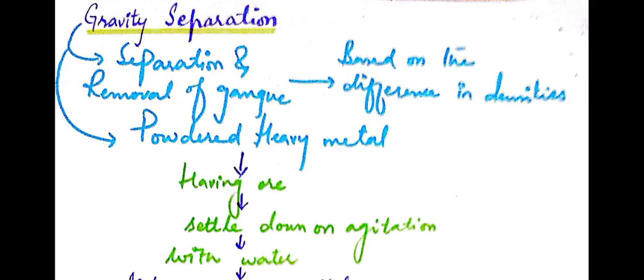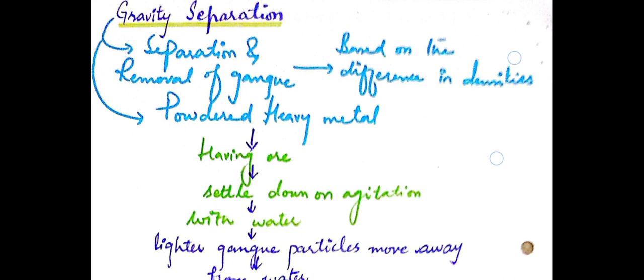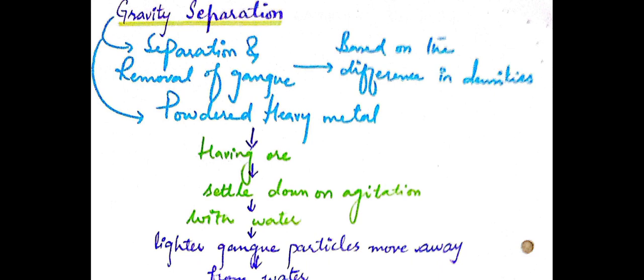First, we will discuss gravity separation. What happens in the gravity separation process? In this, we remove the gangue, the useless matter, the impurities, on the basis of the difference in densities. On the basis of difference in densities of different impure particles, we remove the gangue and separate the desired metal.